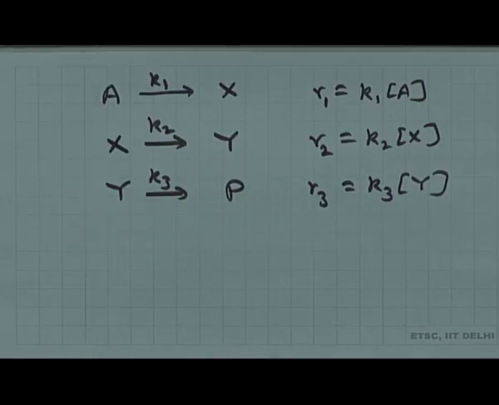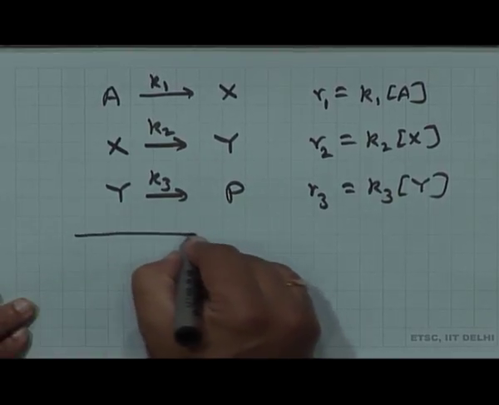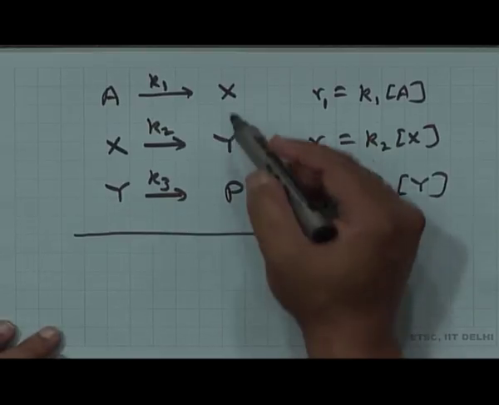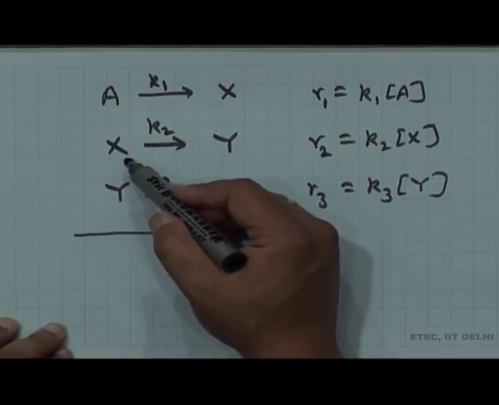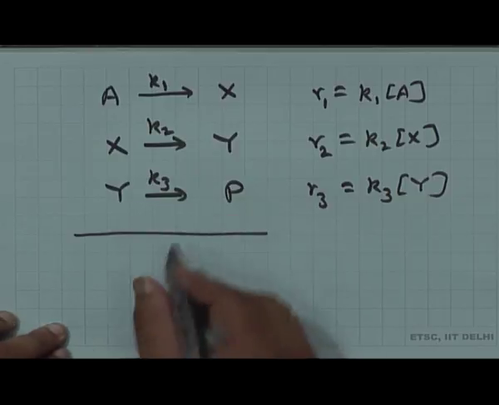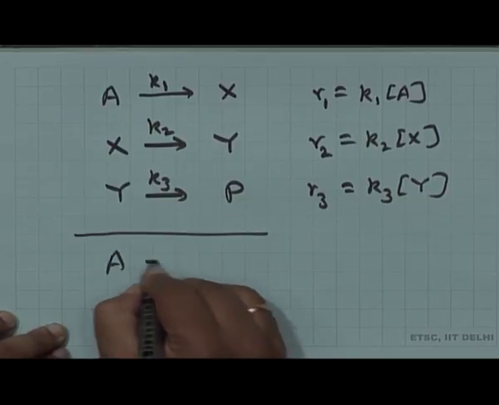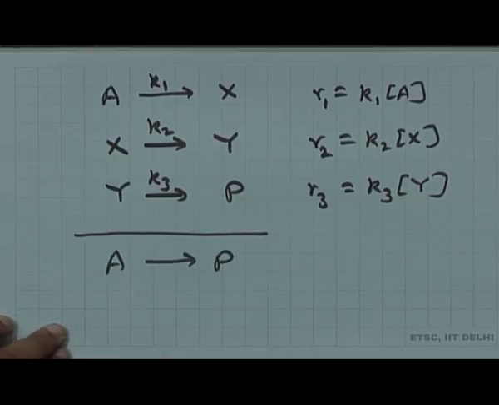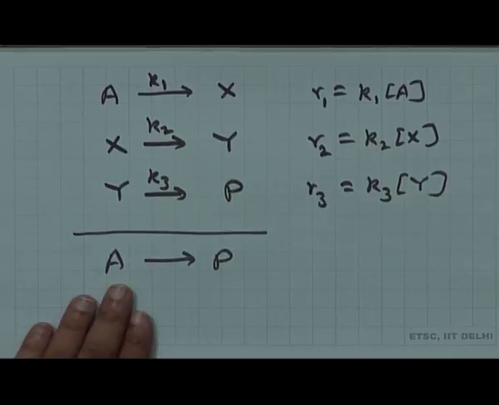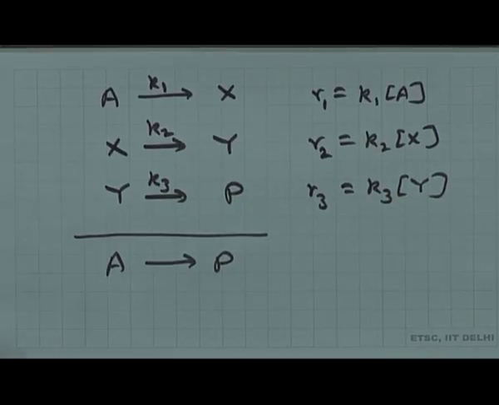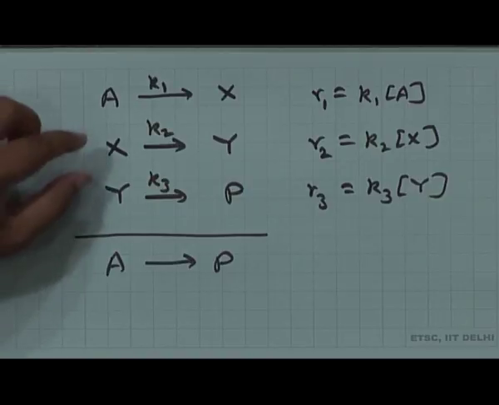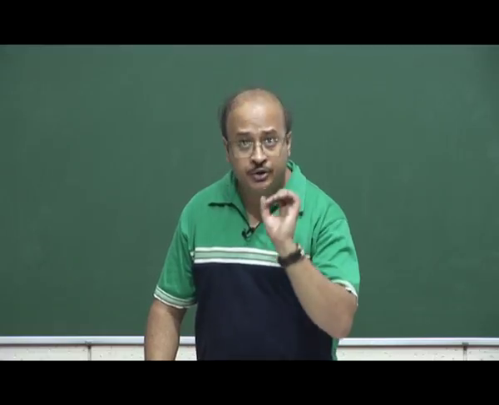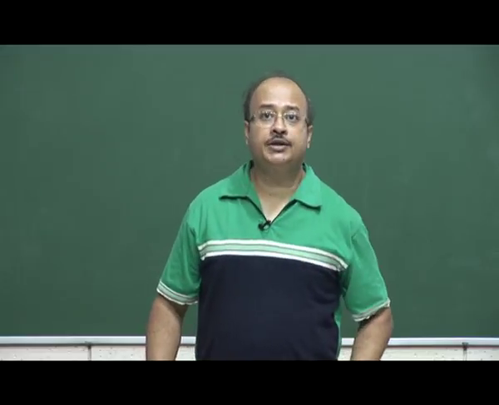Now, when I add all these up, you can see X and X would cancel out, Y and Y would cancel out. So I will be left with the actual equation A going to P. Now, this conversion from A to P is definitely composite in nature, because it is constituted of 3 distinct elementary reactions.